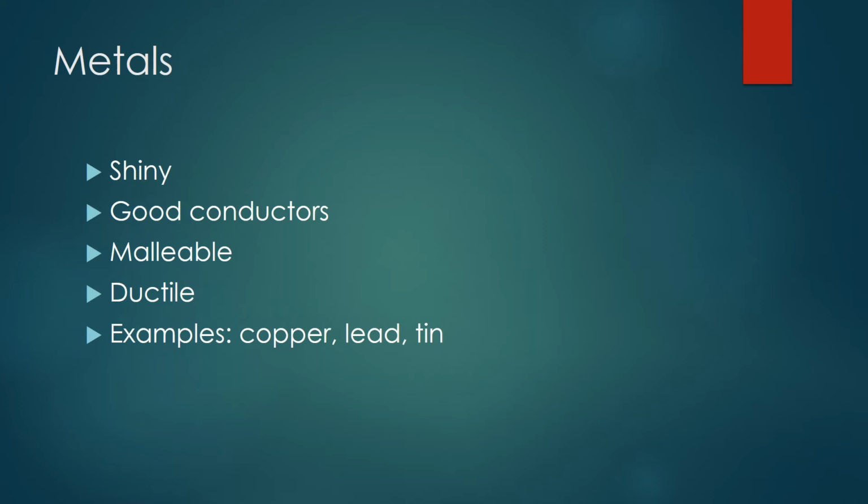And so we've got a lot of examples. There's a ton of metals on the periodic table. Metals are the most common type of element that we have. So examples, we have copper, lead, tin, gold, silver, sodium. They're all examples of metals. So we'll get to see some of those here in some of our upcoming labs.